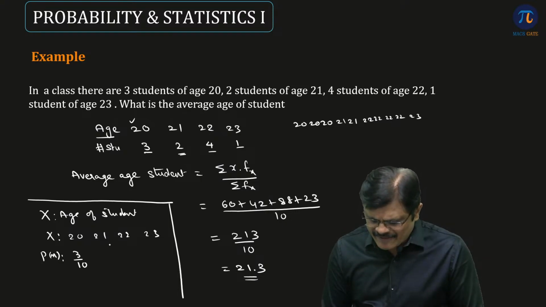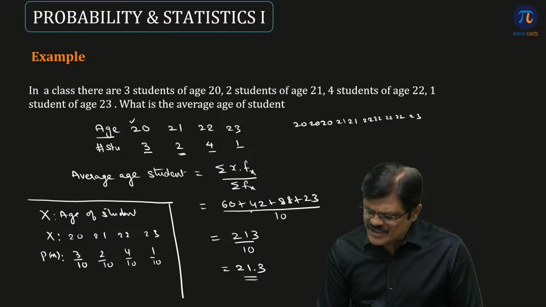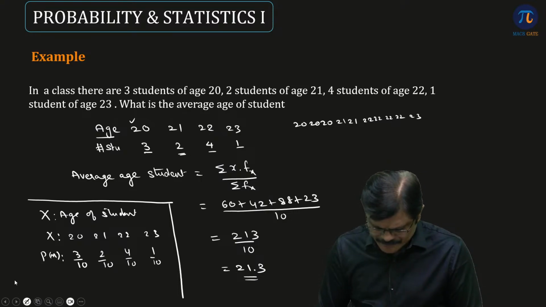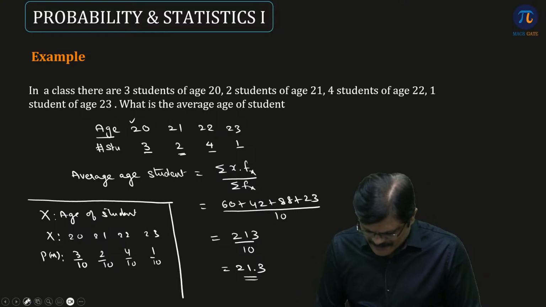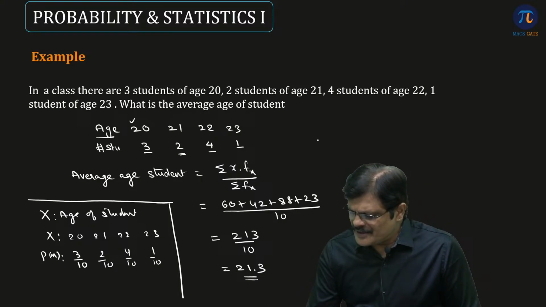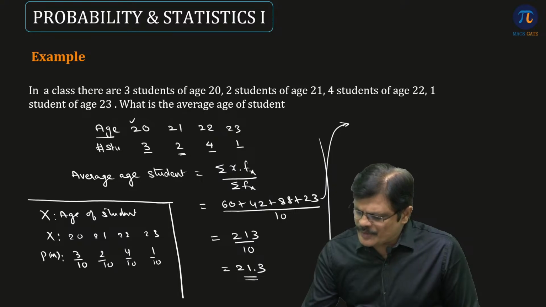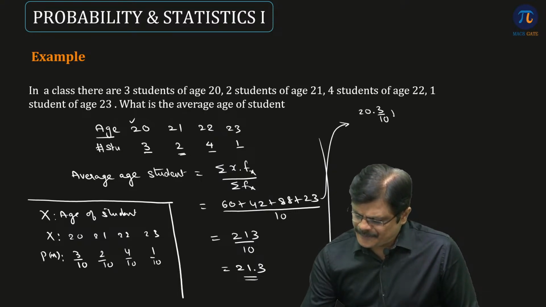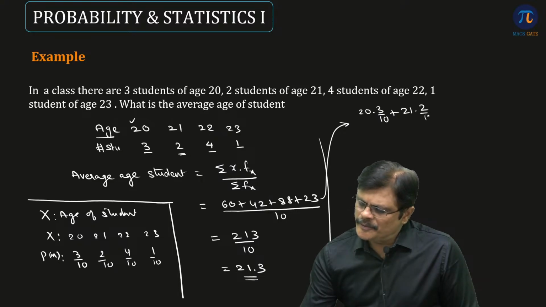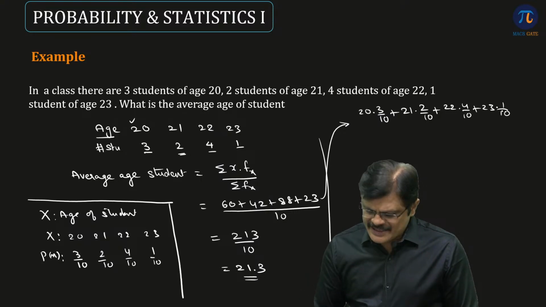How many students are having age 21? 2 by 10. How many students are having age 22? 4 by 10. How many students are having age 23? 1 by 10. See, actually when you are writing this particular formula, you can also write it like this. How you get this particular idea, my dear friends? When you written this, this can also be written like 20 into 3 by 10, 21 into 2 by 10, 22 into 4 by 10, 23 into 1 by 10. See, this is exactly what we are doing.